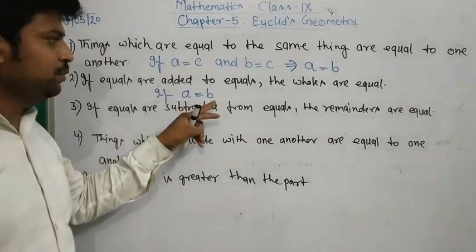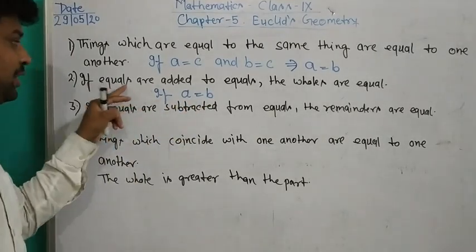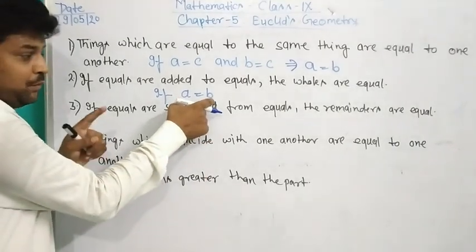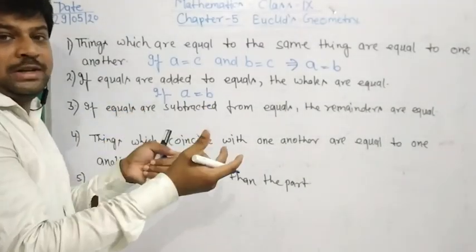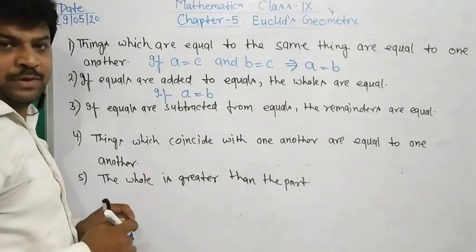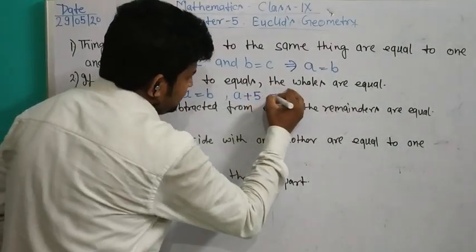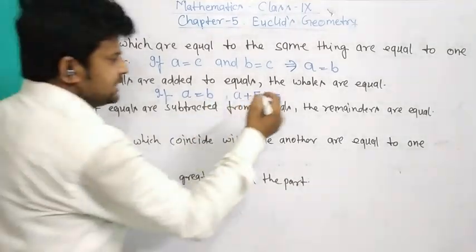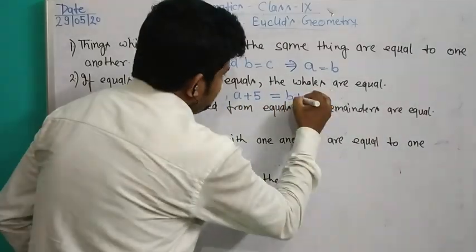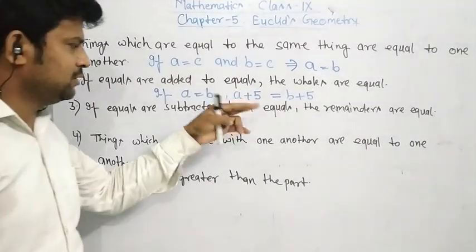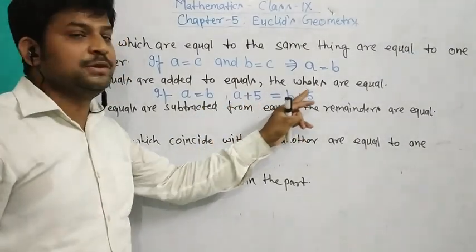If equals are added to equals, both remain equal. When we add 5 to both sides, we get A plus 5 and B plus 5. If A equals B, therefore we can also write A plus 5 equals B plus 5.